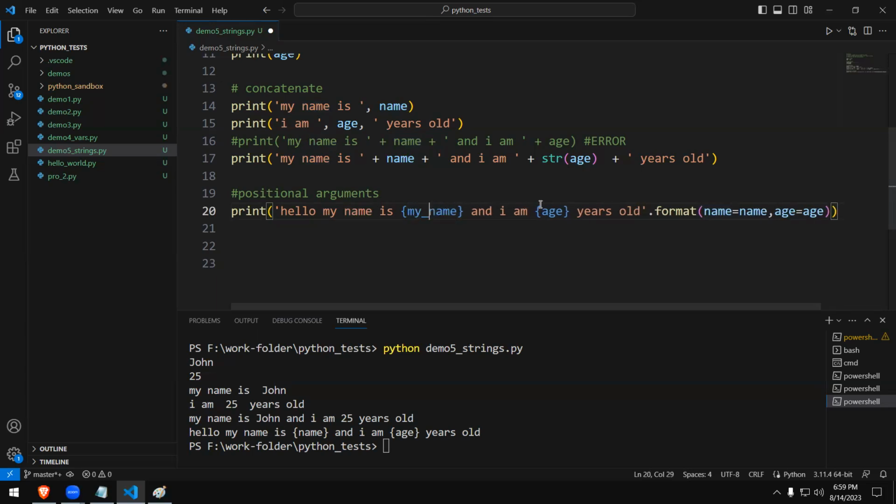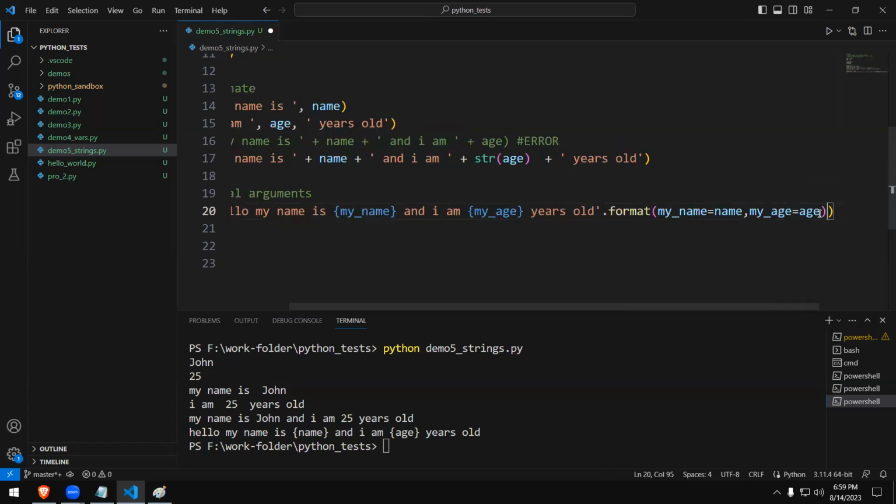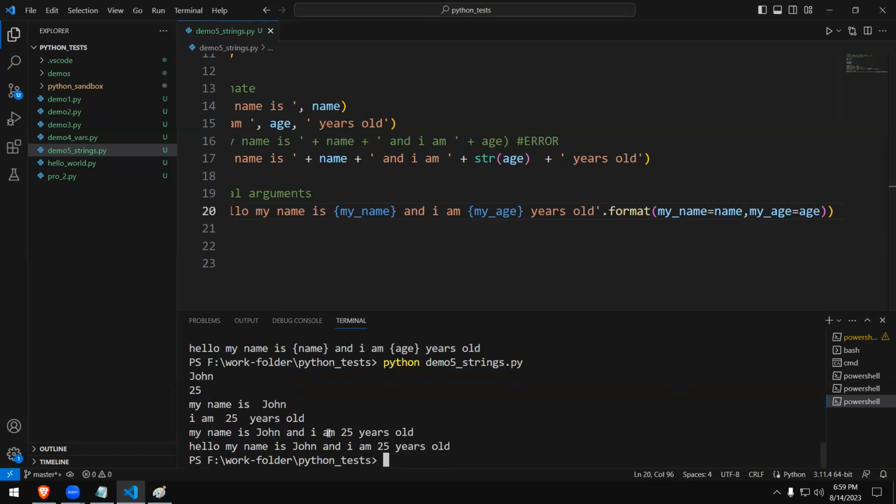Let's say my name, my age. These are just two indicators that you're using. So my name should use the name variable, and my age should use the age variable, right? Now, if I try to run, you will get the values displayed. You can see that. Hello, my name is John and I am 25 years old, right?